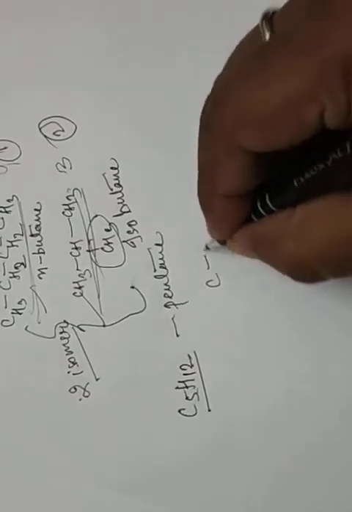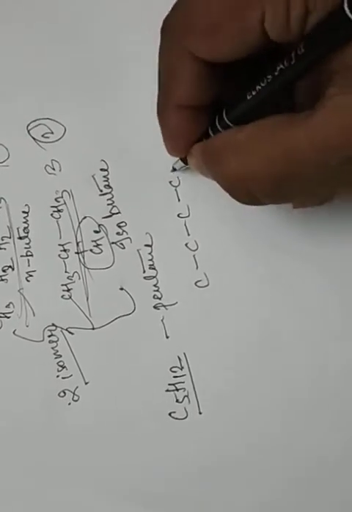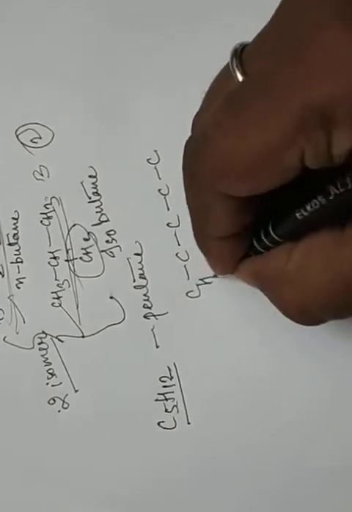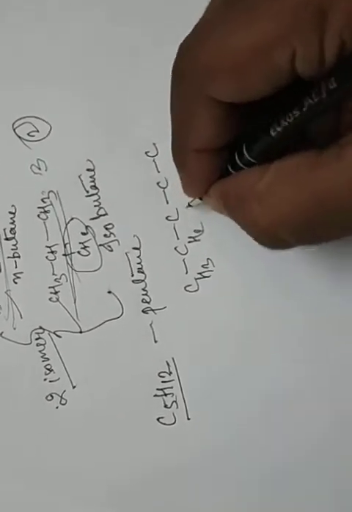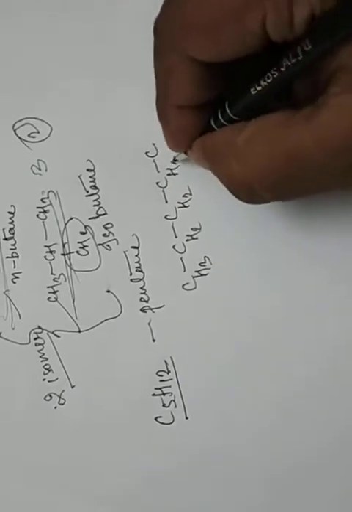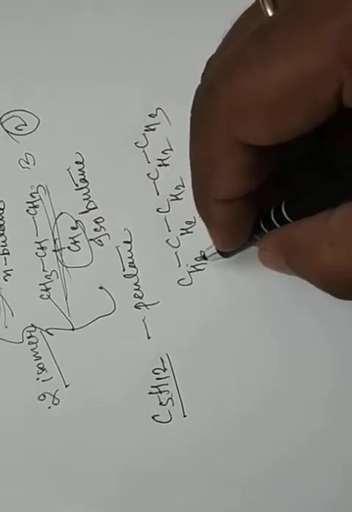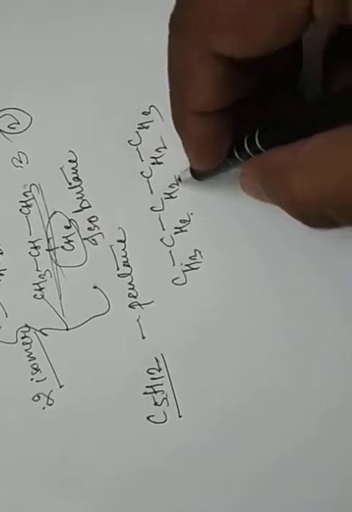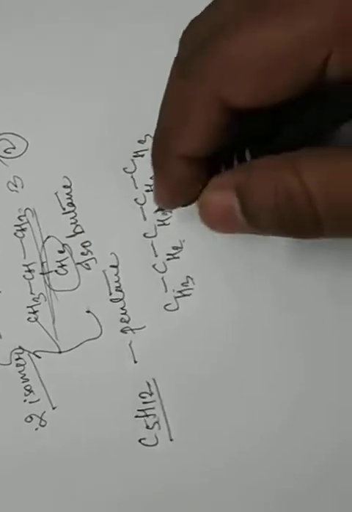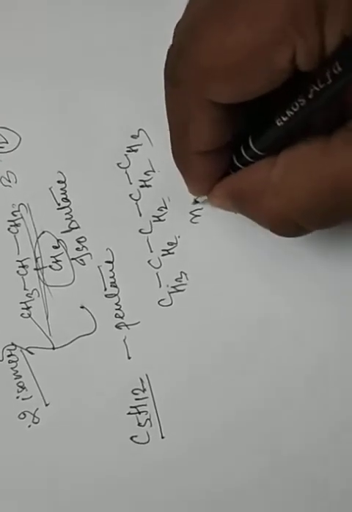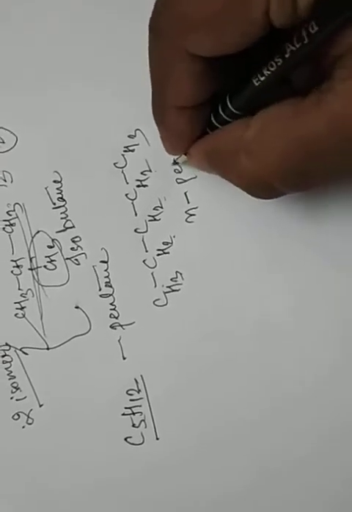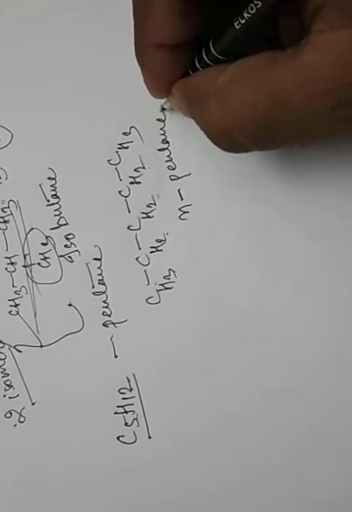So first you write down 1, 2, 3, 4 and 5 carbons. There is a CH3, then CH2, CH2, CH2, and CH3. Count 1, 2, 3, 4, 5 carbon, and 12 hydrogen: 3, 5, 7, 9, 12. Clear? This is n-pentane.